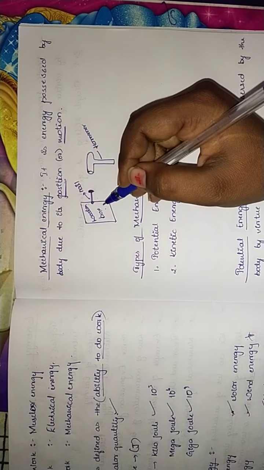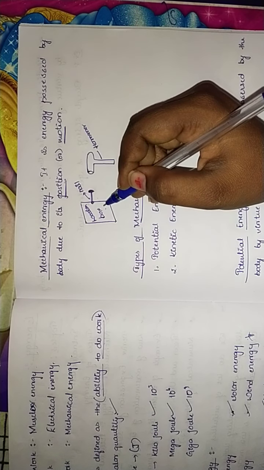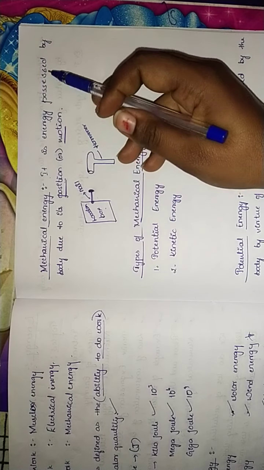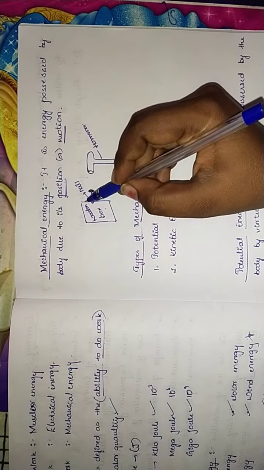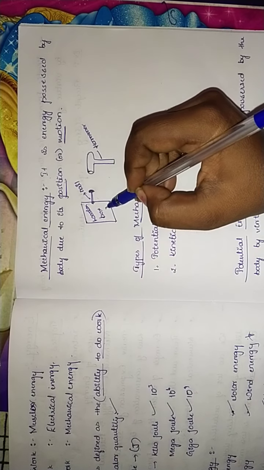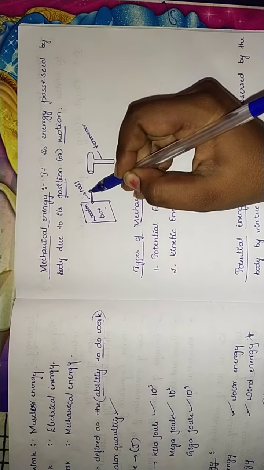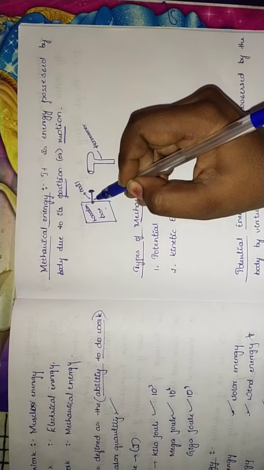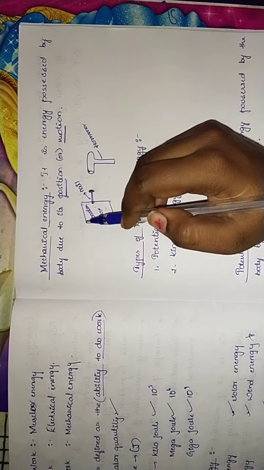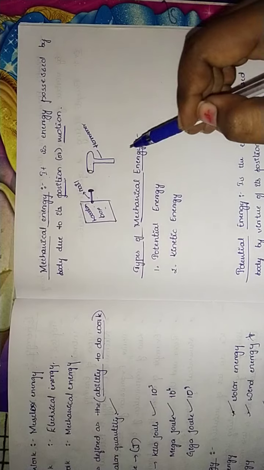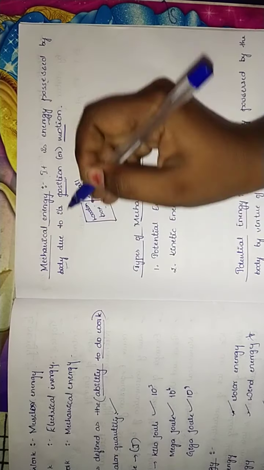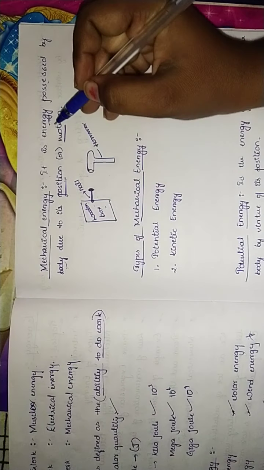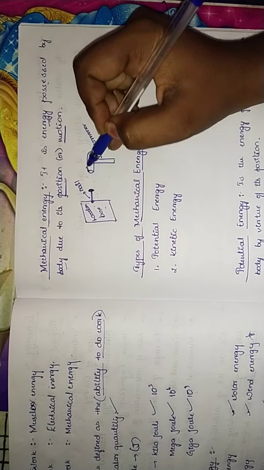What do I do here? Energy will be possessed by the hammer due to position. This is the position of the wooden box. The motion is that while hammering, the nail gets inside. So this is mechanical energy: energy possessed by a body due to its position or motion.